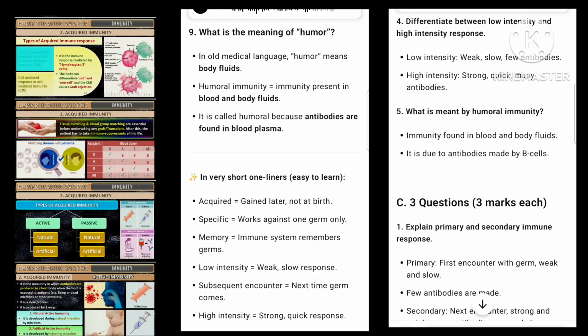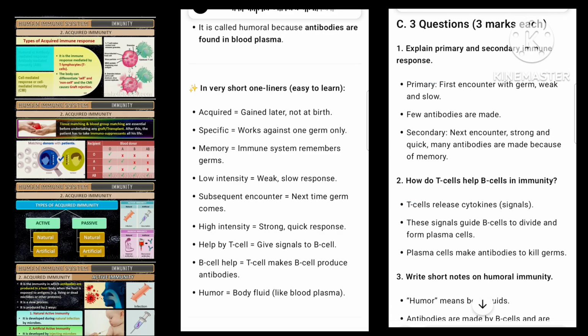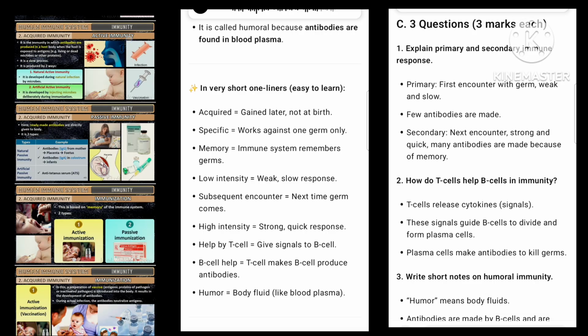In very short one-liners, easy to learn: acquired, not at birth. Specific, works against one germ only. Memory, immune system remembers germs. Low intensity, weak, slow response. Subsequent encounter, next time germ comes. High intensity, strong, quick response. Help by T cell, gives signals to B cell. B cell help equals T cell makes B cell produce antibodies. Humor, body fluid, like blood plasma.